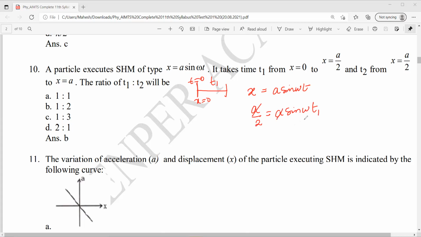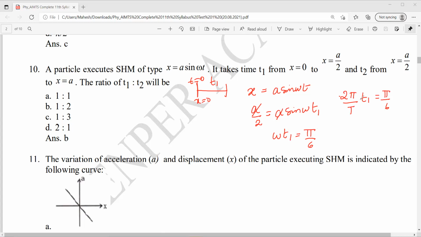A will cancel. So omega t1 is how much? Omega t1 equal to pi by 6, 30 degrees, no? Sin 30 is 1 by 2. So omega t1 is pi by 6. Omega is what? 2 pi by T. So 2 pi by T into t1 equal to pi by 6.